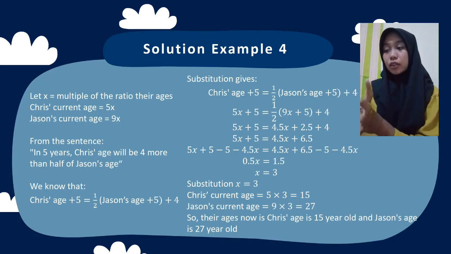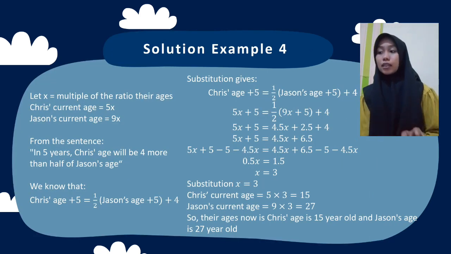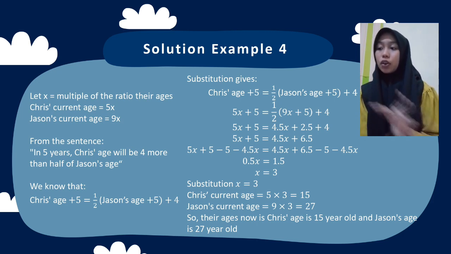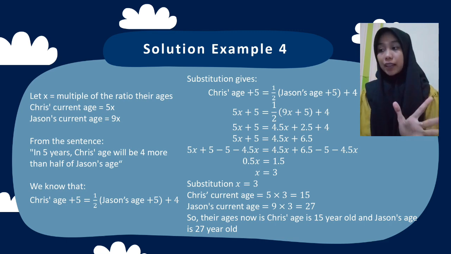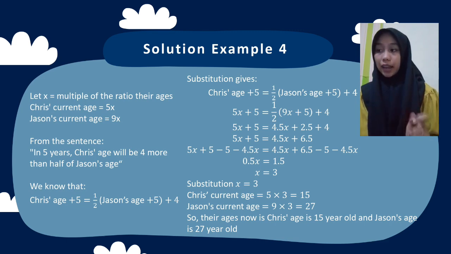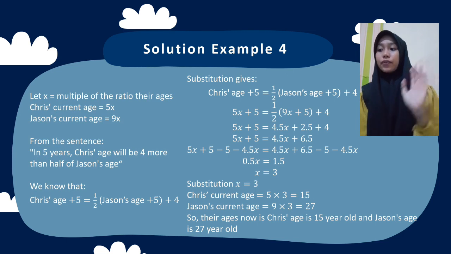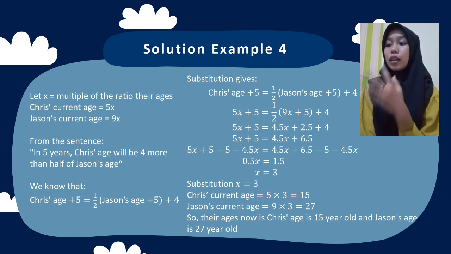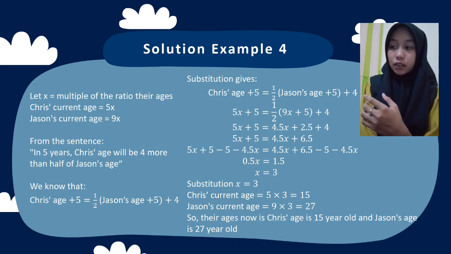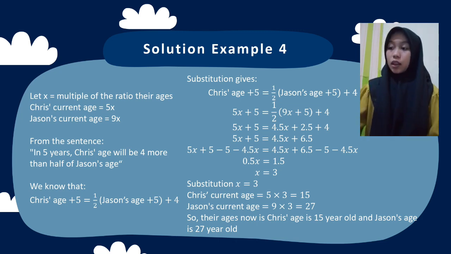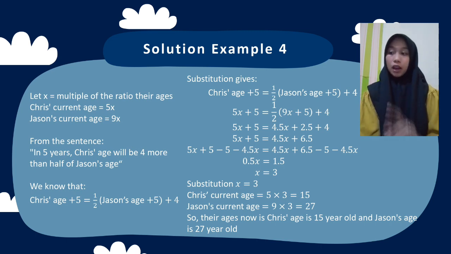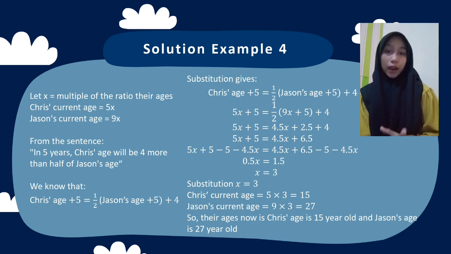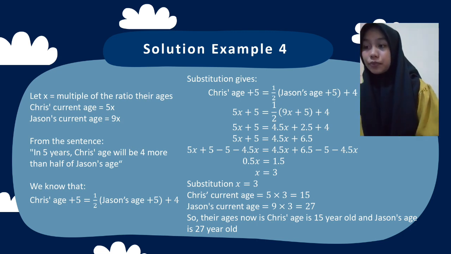And this is the solution. Let x be the multiple of the ratio of their ages. So Chris' current age is 5x and Jason's current age is 9x. From the sentence, in 5 years, Chris' age will be 4 more than half of Jason's age. So we know that Chris' age plus 5 equals half of Jason's age plus 5, plus 4.